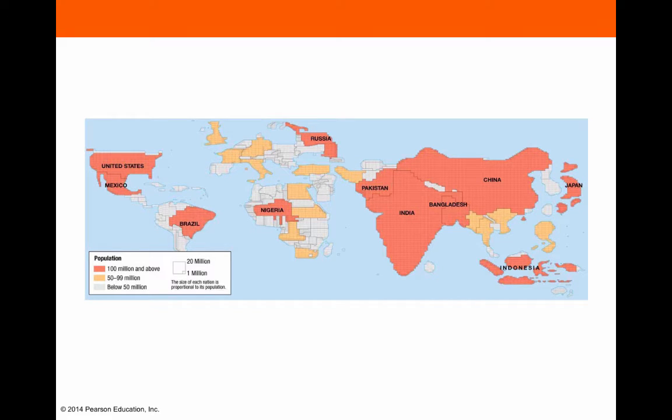So this map is a new type of map that we haven't looked at yet. And this type of map is a cartogram. And this particular cartogram has countries that are displayed by size of population rather than land area. So what you're seeing in this map is that, for example, India and China look much larger because they're based on the size of their populations, whereas Russia looks much smaller because it has a smaller population than those two countries.